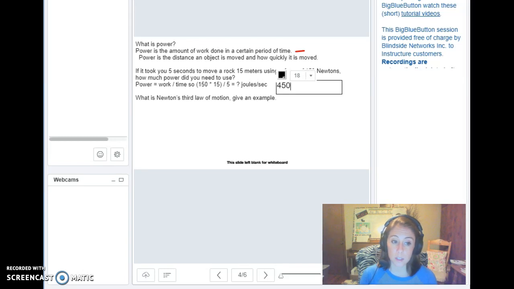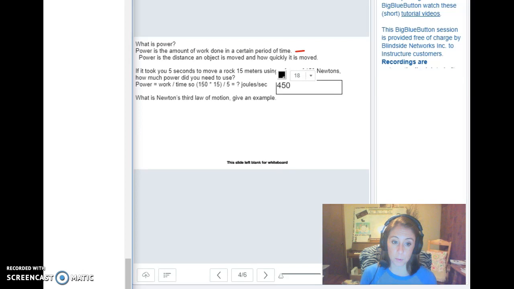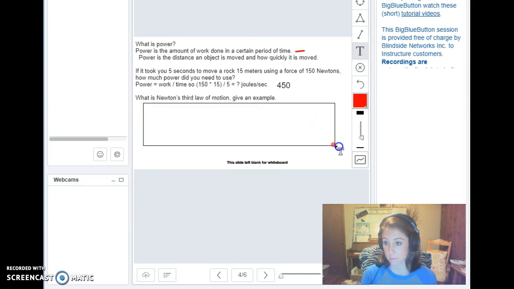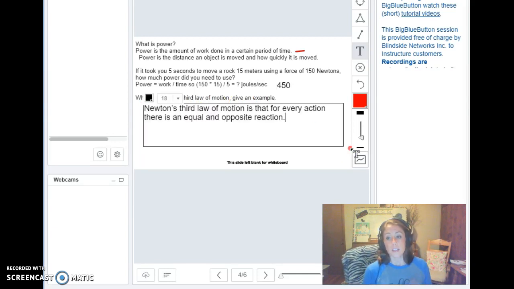And then the next question, this will be an essay question. What is Newton's third law of motion? And give an example. So there's two parts to that question. You need to state Newton's third law of motion and then be able to give an example. All right. So Newton's third law of motion states that for every action there is an equal and opposite reaction. All right, so an example could be a rocket being launched. The gas pushes out of the back of the engine, and this force is equal to the force of the rocket accelerating forward. So that is an example of Newton's third law of motion.